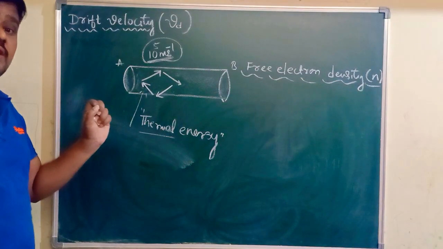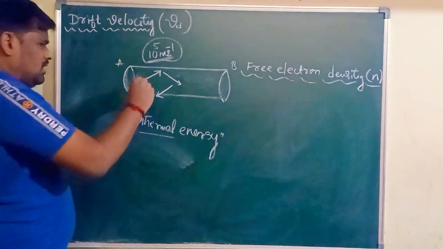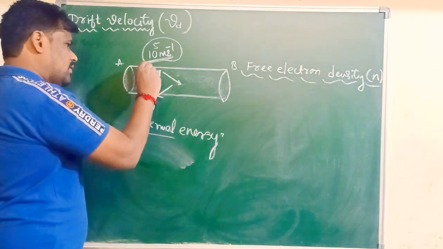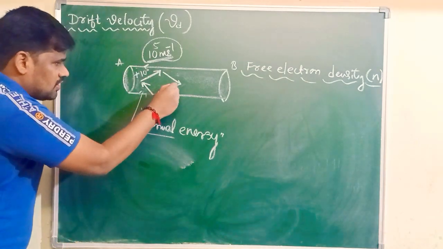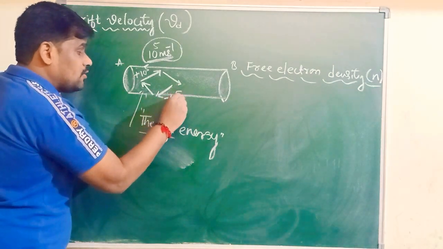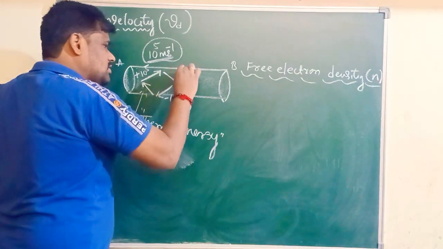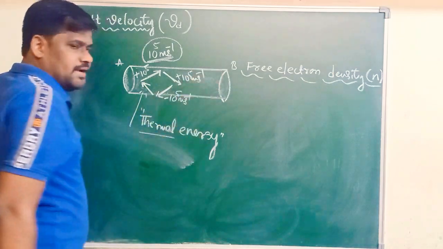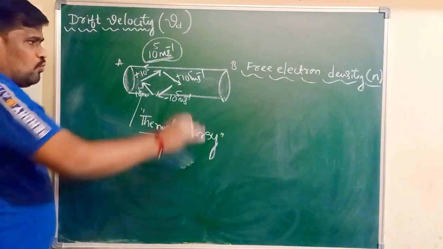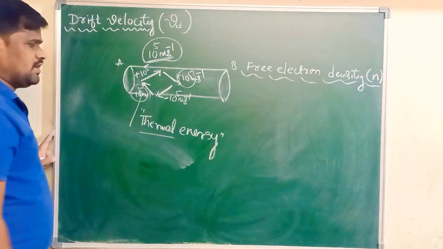Reason for this is they have which motion? Random motion. Very simple, I will tell you. If an electron is moving along this direction, its velocity of course is 10 to the power 5, that is plus 10 to the power 5. If the same electron is moving along the opposite direction to this, its velocity is taken as minus 10 to the power 5 meter per second. Suppose in this direction you take the velocity as plus 10 to the power 5 meter per second, opposite to this I will take minus 10 to the power 5 meter per second. One particular direction, if the velocity is taken as positive, in the opposite direction it is taken as negative.